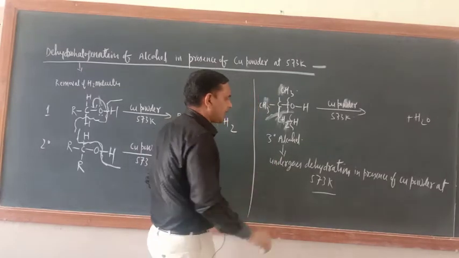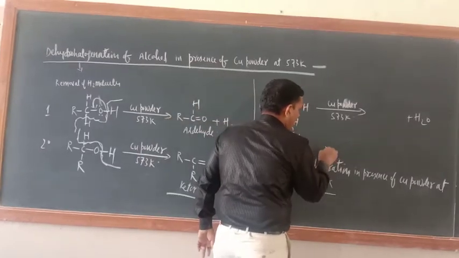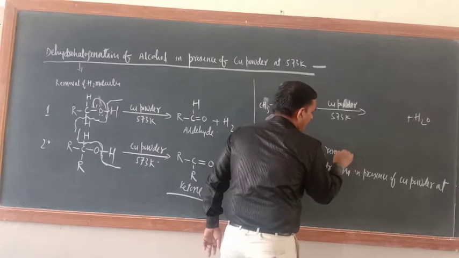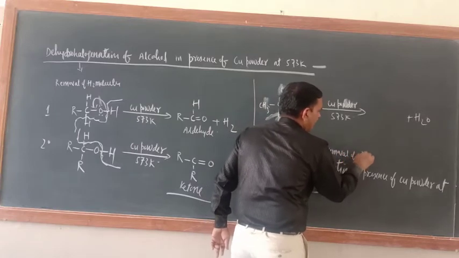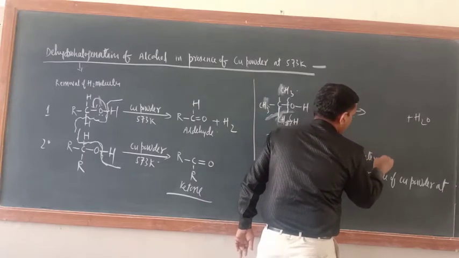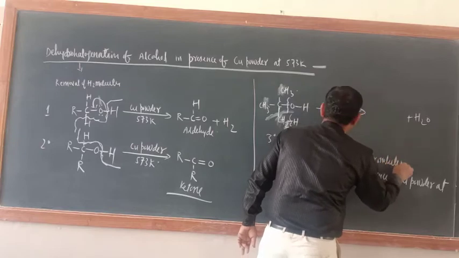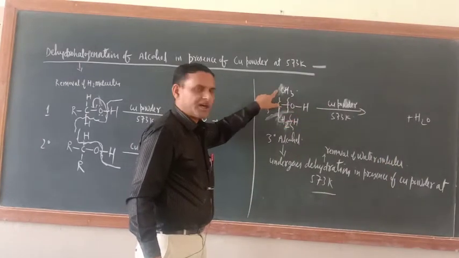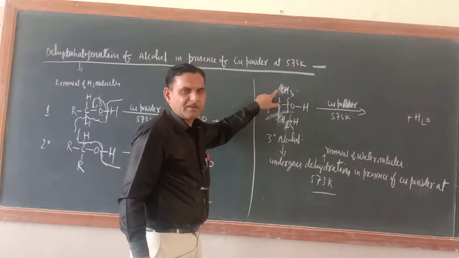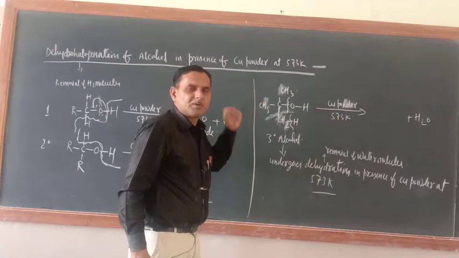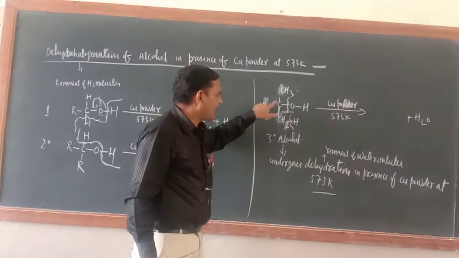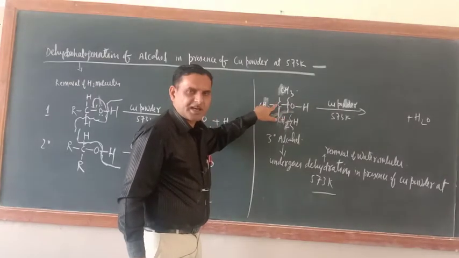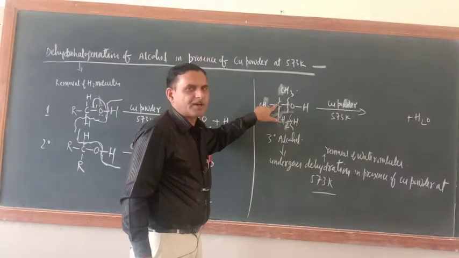See, dehydration means removal of water molecules. Why has it happened? Because carbon bearing OH does not contain hydrogen. Otherwise, from where will H come out? Just tell me. Because carbon bearing OH does not contain hydrogen. Then what will it do?